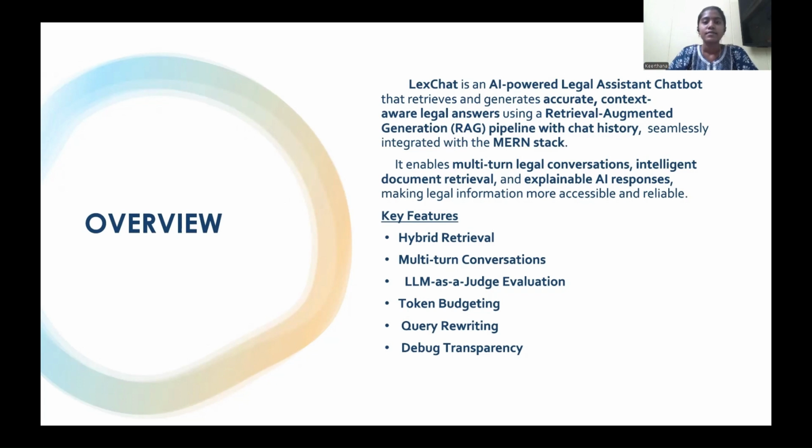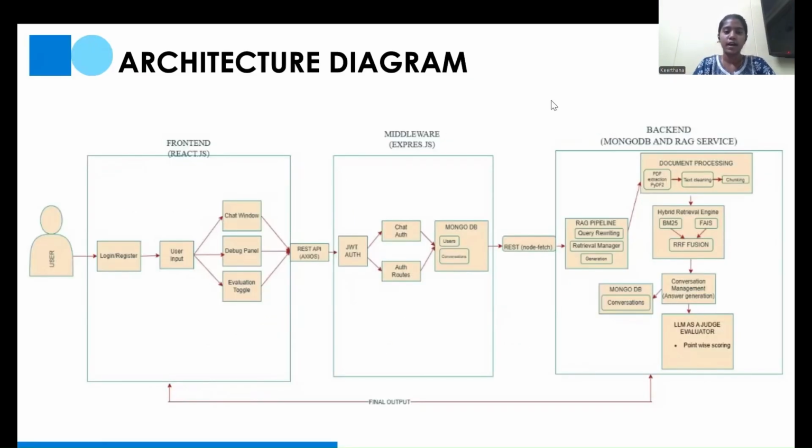Query rewriting: suppose we ask, as we usually do, "what is that?" Instead of that, it replaces it with the context, that is, "what is Article 21", etc. And we also have debug transparency, where it shows all the tokens used, what was generated by the LLM, and so on. So this is the architecture diagram.